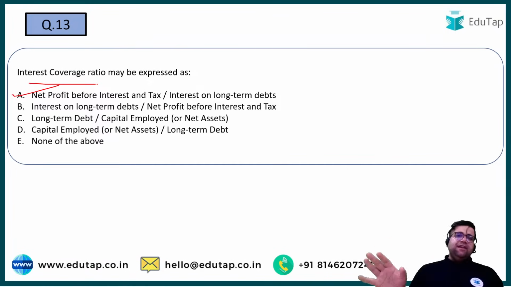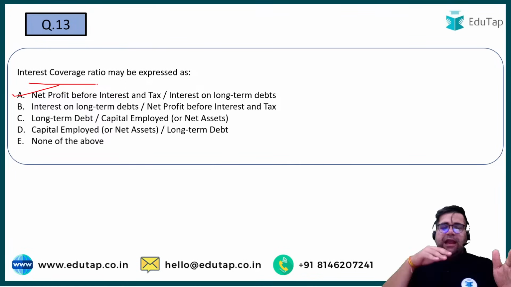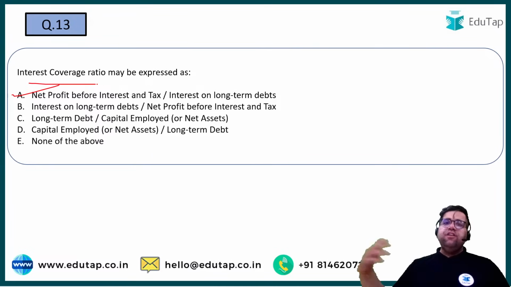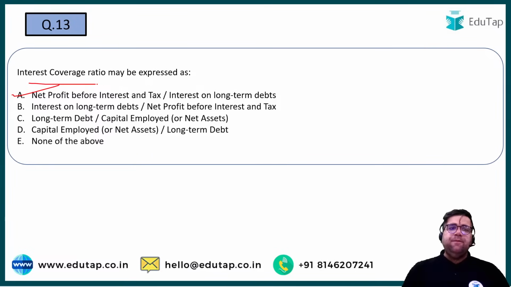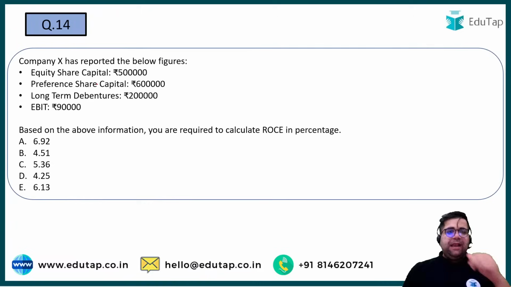Interest coverage ratio basically means, from the given amount of profit, can I pay the interest for the next year or for the upcoming years? Right? So the higher, the better it is. A will be the right answer.